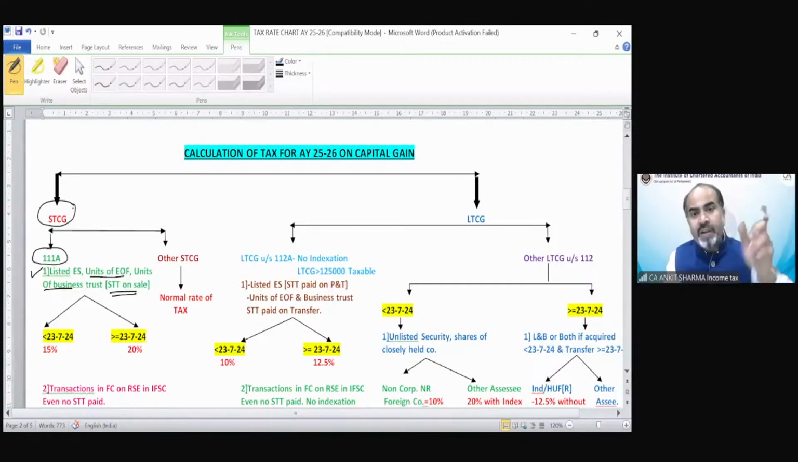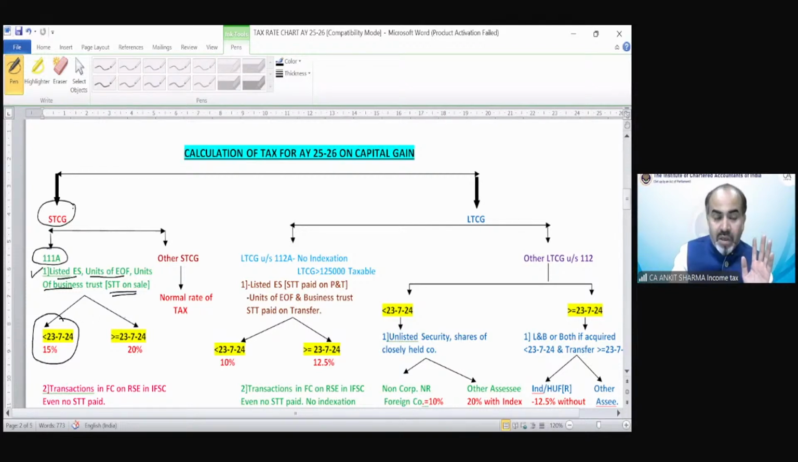So you can correlate from that also. So I have explained each and everything with the section, so you can find it out easily in the detailed notes also. So if you have a short-term capital asset and if you earn a short-term capital gain, and if that is listed equity shares, units of equity oriented fund or units of business trust on which STT has been paid. So if it is before 23rd of July, the rate of tax would be 15%.